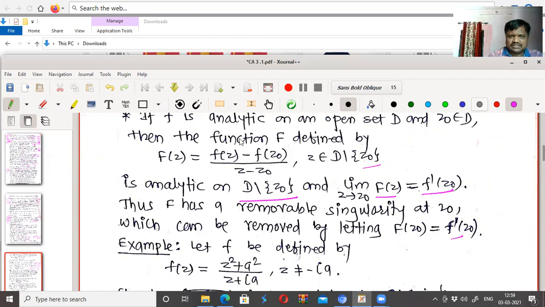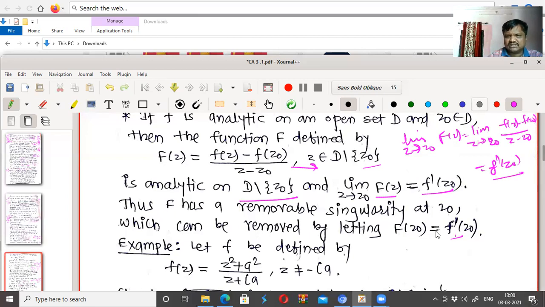So what is the limit of this function? This is not defined for z equal to z0. So what point do we have to consider? The limit as z tends to z0 of capital F(z) is equal to the limit as z tends to z0 of small f(z) minus f(z0) upon z minus z0, and we know that this is f dash at z0. So if we redefine F(z0) as f dash at z0, then the whole function becomes analytic. One more example is there.